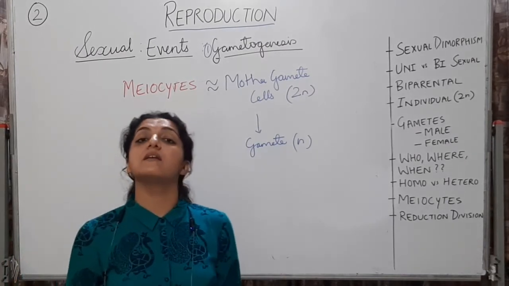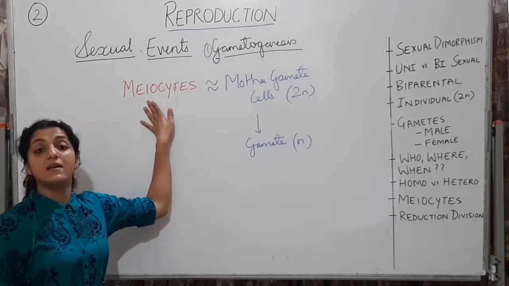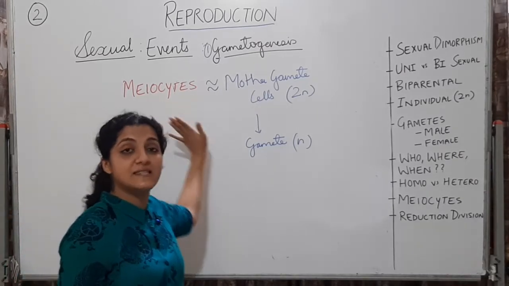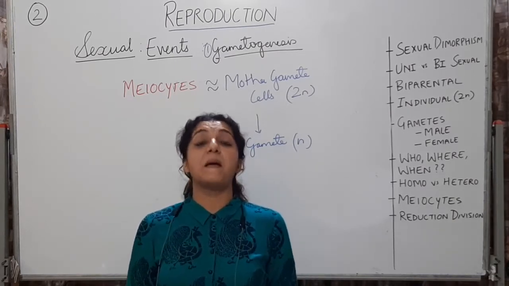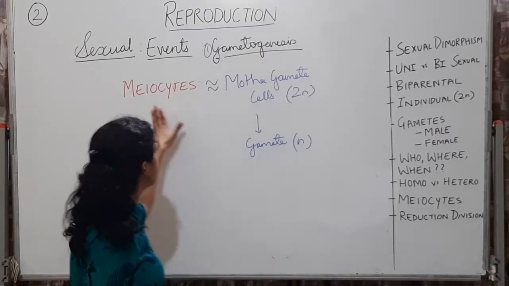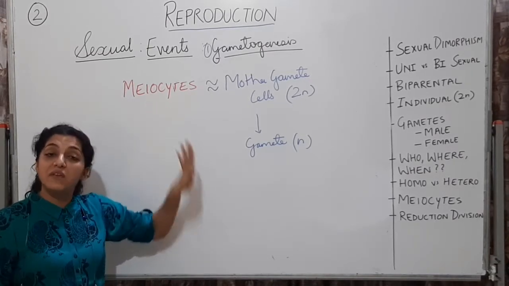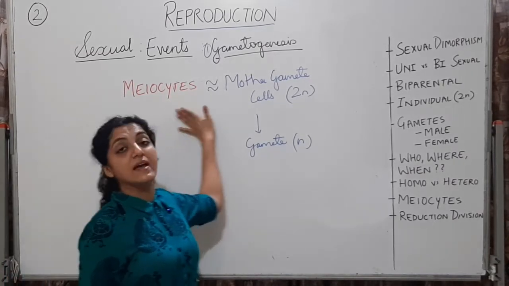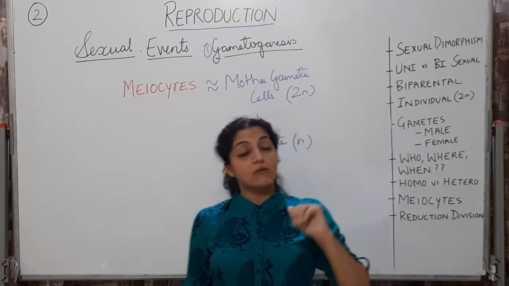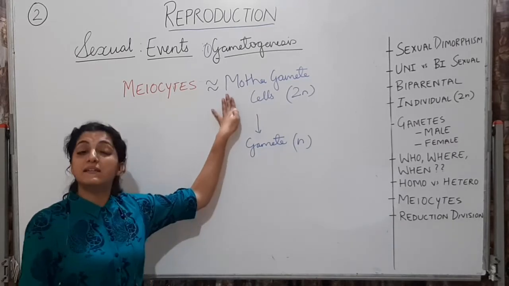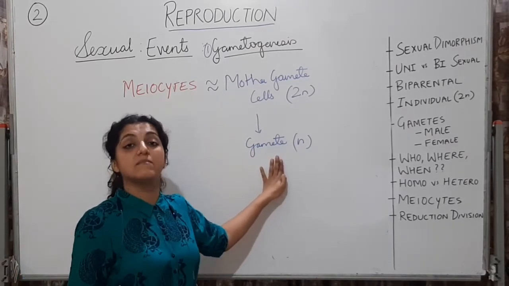The mamma gamete cell is going to be diploid. It is also called the meiocyte. The meiocytes are special cells which have the ability to form a gamete. In male individuals these meiocytes will be present in the testes, that is in the gonads, and in female individuals these meiocytes, that is the mamma gamete cells, will be present in the ovaries.